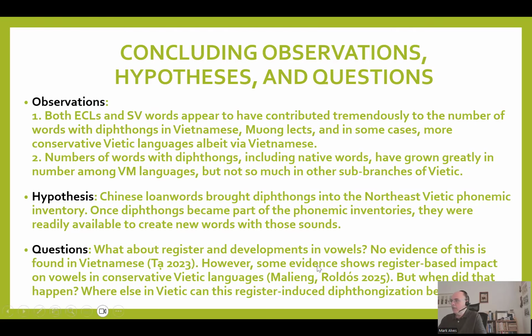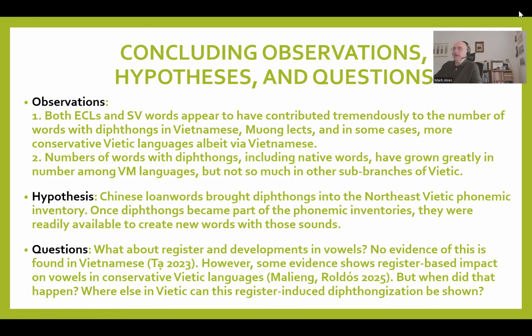But what about register and developments in vowels, which is a common phenomenon among Austroasiatic languages? No evidence of this is found in Vietnamese, but some evidence shows register-based impact on vowels in conservative Vietic languages, such as Malayan. But when did that happen? And where else in Vietic can this register-induced diphthongization be shown? So the situation is not yet explained, but it looks like Chinese definitely played a significant role, but then sort of takes on a life of its own as it becomes part of the phonemic inventories.